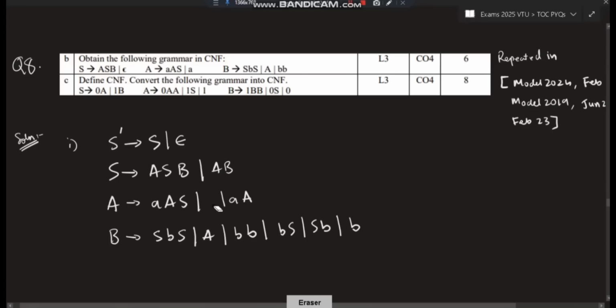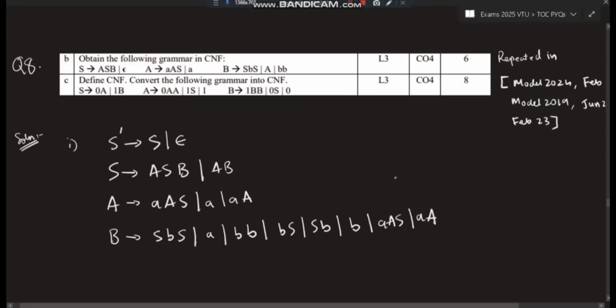So I'll be doing it in a different way. First this A is there, right? I'll be writing it here, A, and the remaining two I'll be writing at the end. It's the same thing only. AS and AA. Now, removal of unit production is also done.